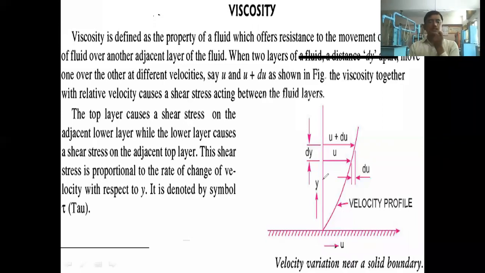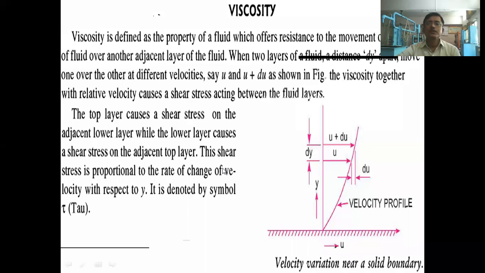The cohesive force that we mentioned in liquids was the responsible factor, or entity, responsible for creating the viscosity. But the same is not true in case of gases. The viscosity created there, or the resistance to the flow of gas molecules, is not because of the cohesive force. There is another factor responsible for the viscosity, and we are going to learn it on the coming slides. There I will tell you the reason behind that.